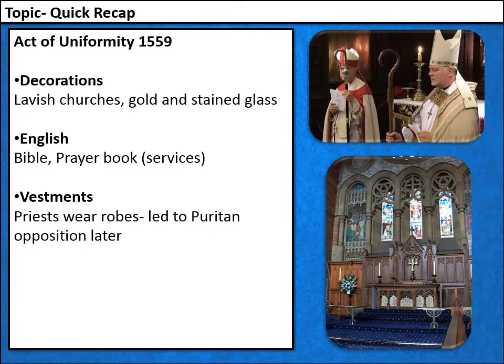Our second wing of the religious settlement was the Act of Uniformity. Now this established what would be going on in the churches. And again, we're just going to limit ourselves to 3 sections here. There's much more that we could talk about, but we'll limit ourselves to 3 fairly straightforward aspects.